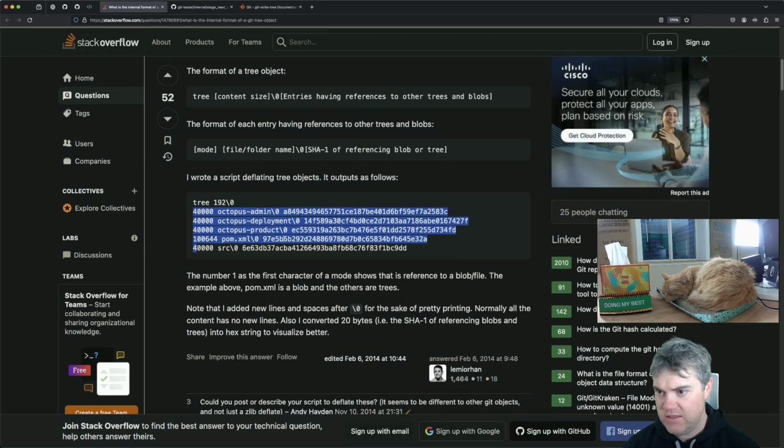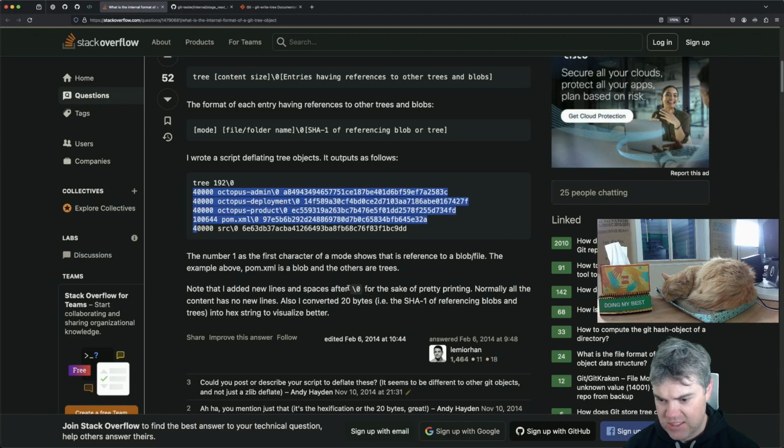Note that I added new lines and spaces. Okay, yeah. Then you have this thing. Oh, okay. So we go through this thing each time. Okay, so basically we get then this thing. So more exploration into what this is. So we have the header, so we can get this part. Now I need essentially this, which it looks like that's not always the same size, but we can check the first. Basically, we just want to go again until we find another null.